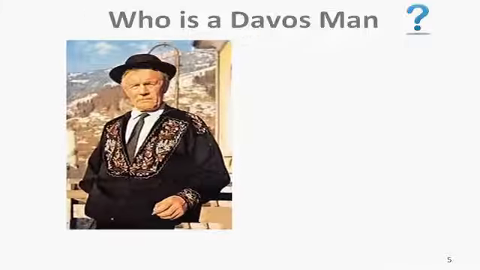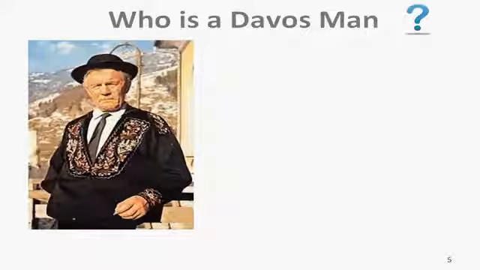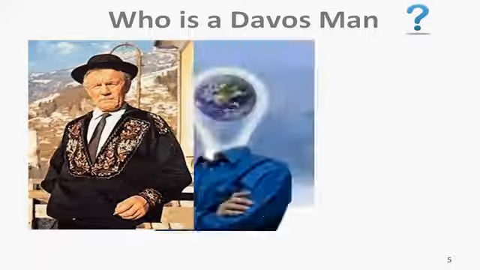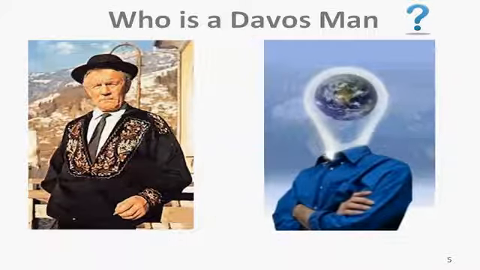Next, you are going to see two pictures. Now look at this picture. This is an old man who has been living in Davos for a long time. And then this picture shows us a young man. His head is replaced by the picture of an earth. What does it mean? It's a symbolic picture. This picture means that the young man travels around the world, and he flies to Davos, right?